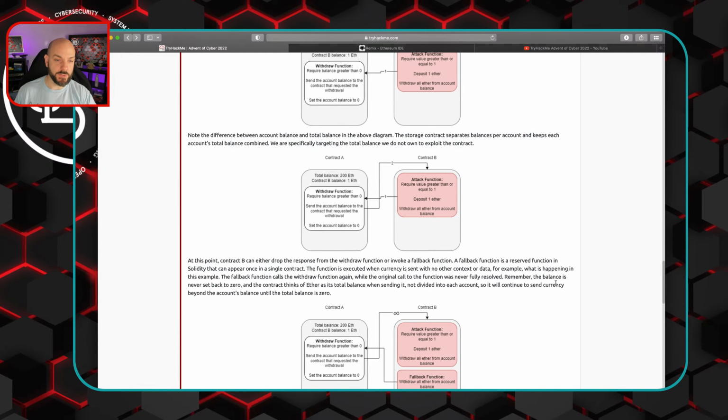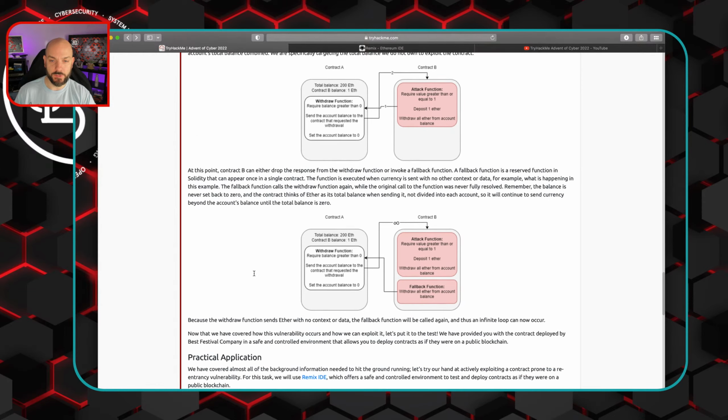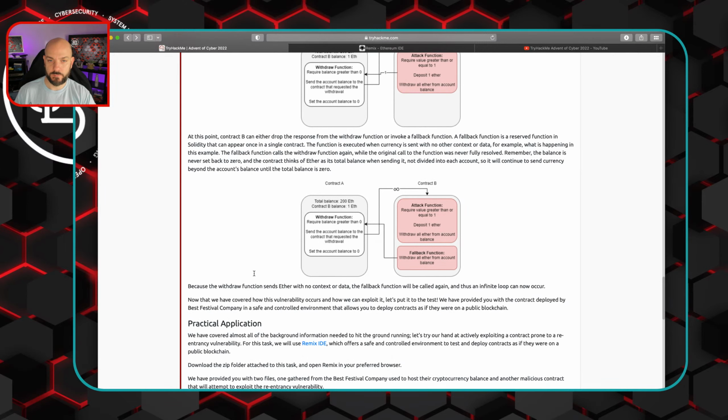Remember, the balance is never set back to 0, and the contract thinks of ether as its total balance when sending, not divided into each account. So it'll continue to send currency beyond the account's balance until the total balance is 0. And this is kind of what this picture here is showing, this withdrawal with a fallback function. Because the withdraw function sends ether with no context or data, the fallback function will be called again, and thus an infinite loop can now occur.